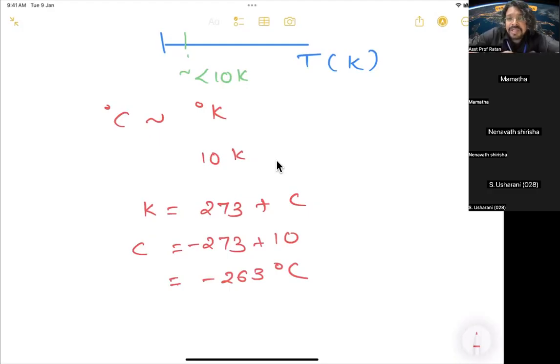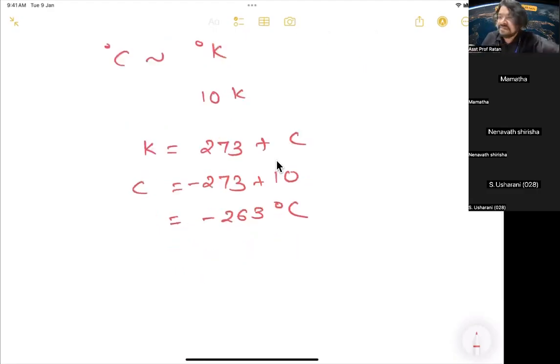Water freezes at what temperature? Hello. Hello, Mamata, Shirisha, Osharani. So water freezes at what temperature? At what temperature does ice form? Hello.